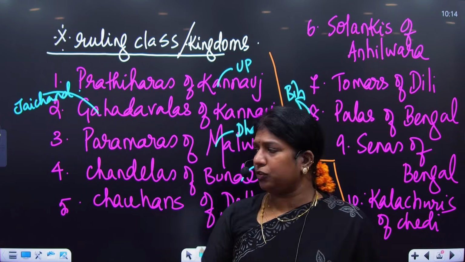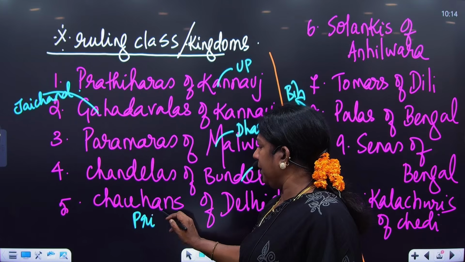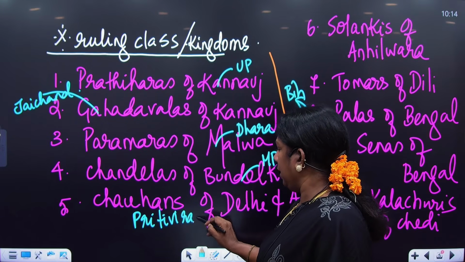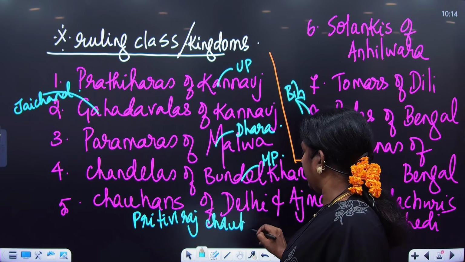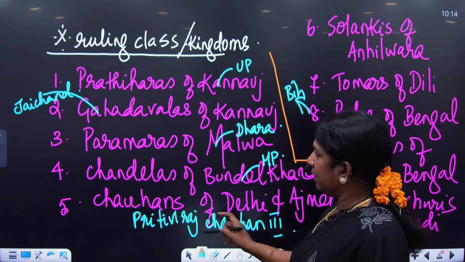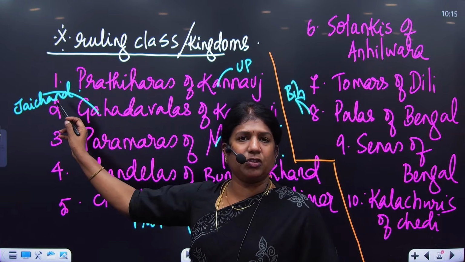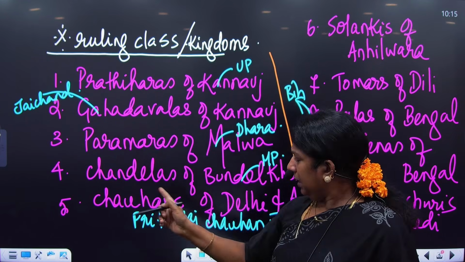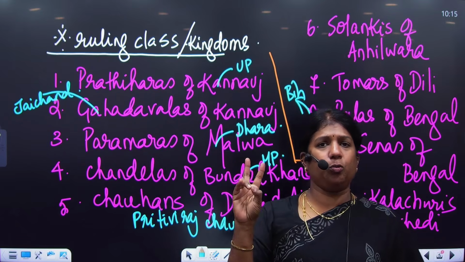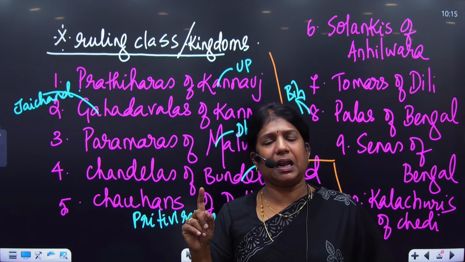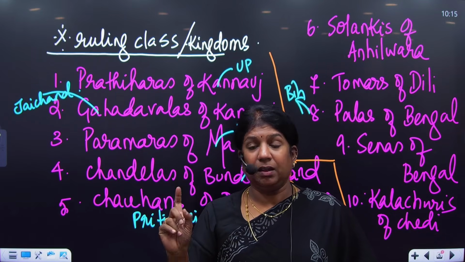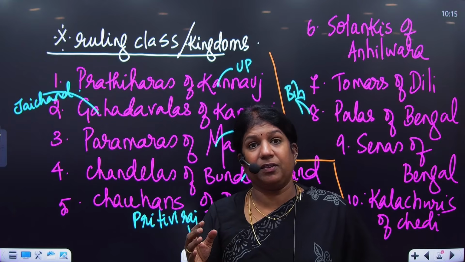The greatest Chauhan ruler here was Prithviraj Chauhan. He was the one who fell in love with Jayachand's daughter Samyukta. And this Prithviraj Chauhan fought two battles. The first Battle of Tarain, in 1191, was with Ghori, where Ghori was literally chased and defeated.